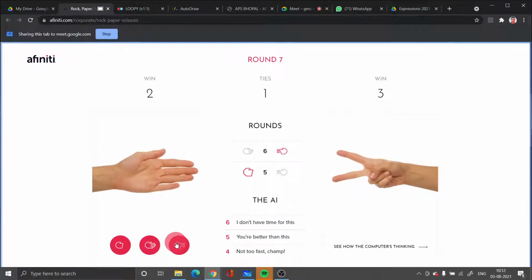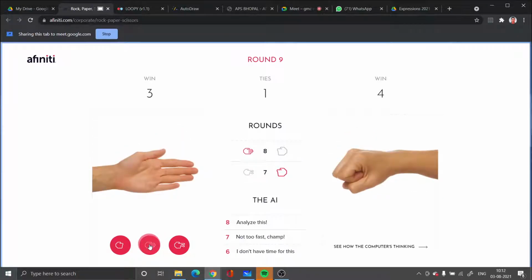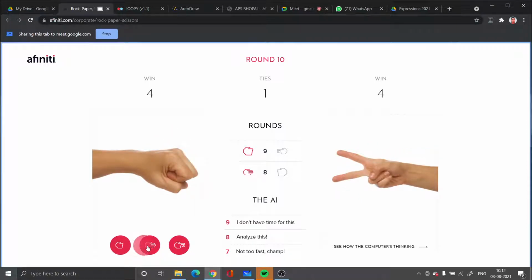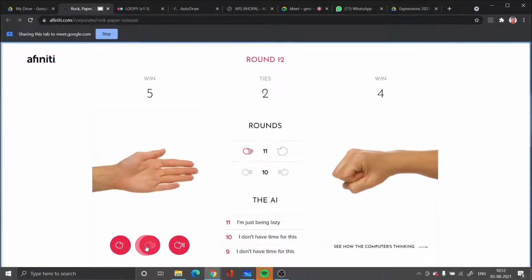No level. Okay, so here if you see, I have played 11 rounds. Out of 11 rounds, 5 is the number of wins, 4 is the win of the computer, 2 is a tie.